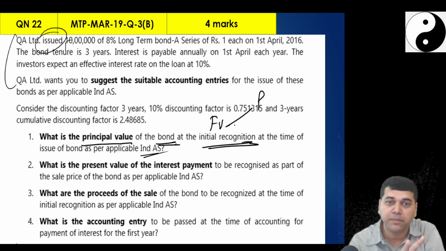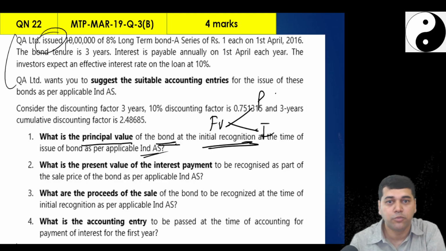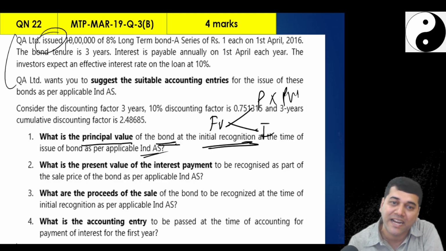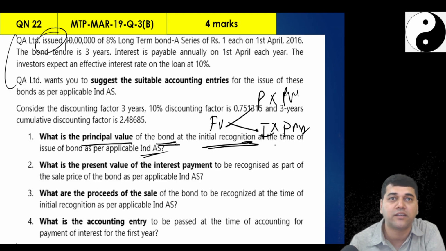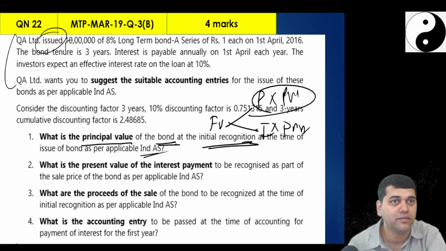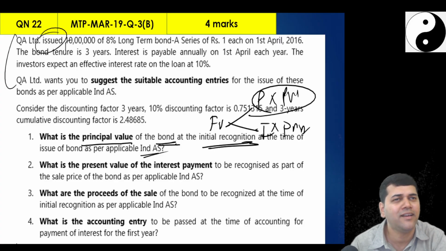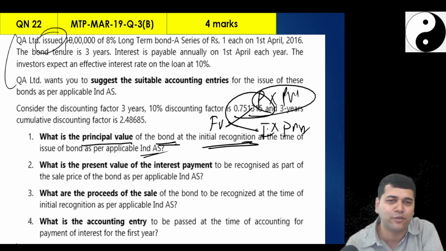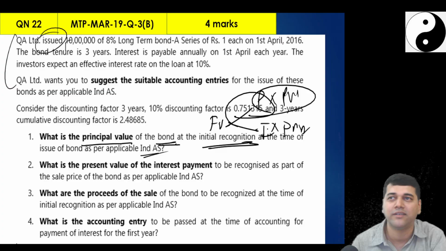One portion is principal, one portion is the interest. You must have discounted principal with the present value factor, and interest with the present value annuity factor. What is this value they are asking? Don't you know this? 10 lakh into this factor, you say 7 lakh 51. 1 mark straight away. But see the language they use.